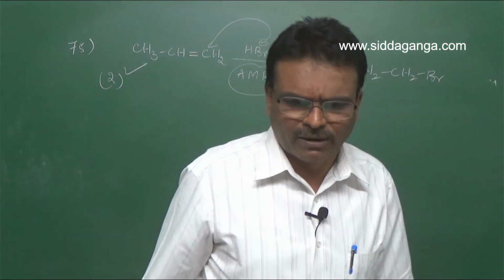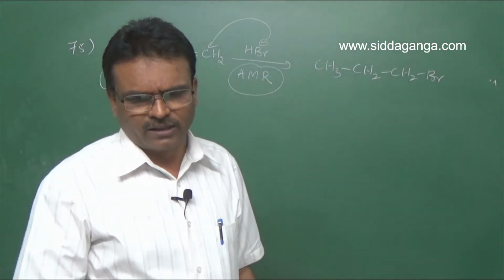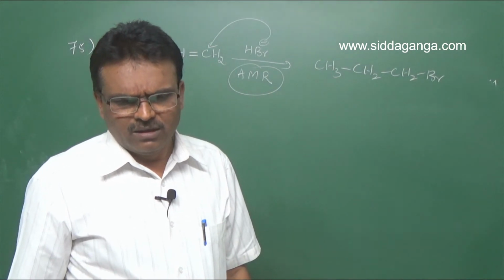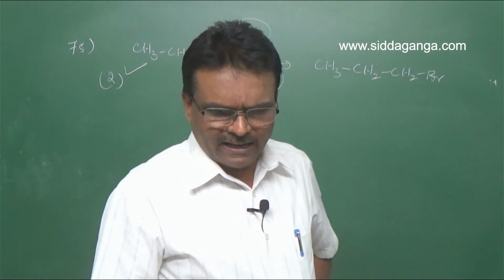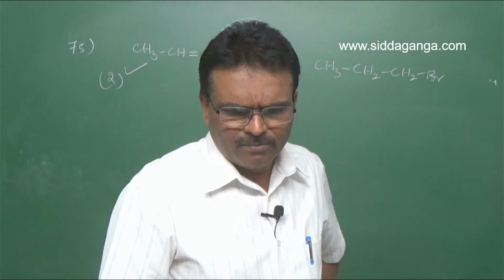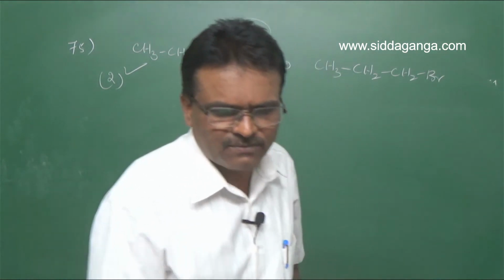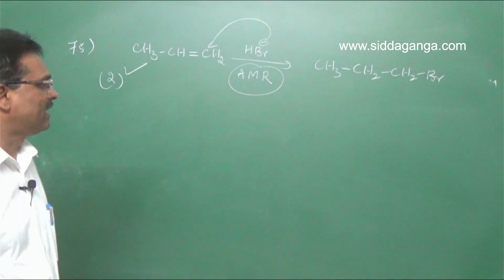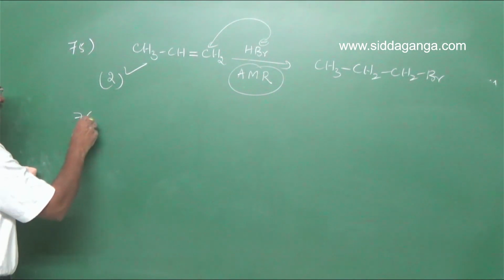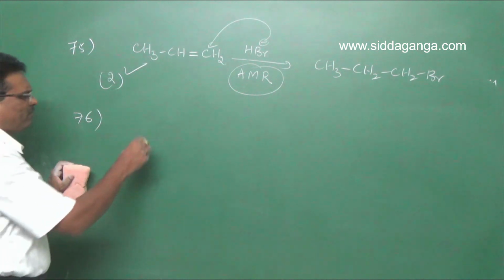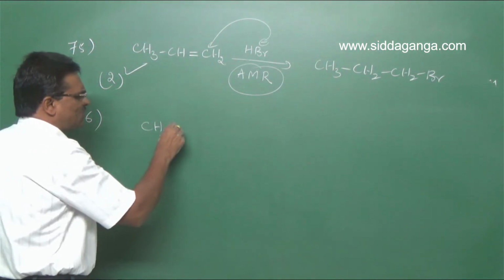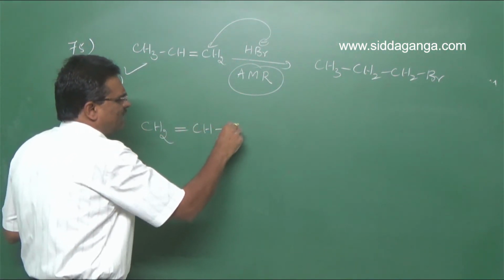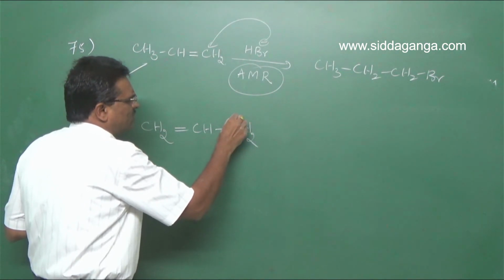Because if you observe, they have given methyl free radical, allyl free radical, ethyl free radical and phenyl free radical. So among the given 4 free radicals, look here, allyl free radical: CH2 double bond CH, single bond CH2. So it is like this.